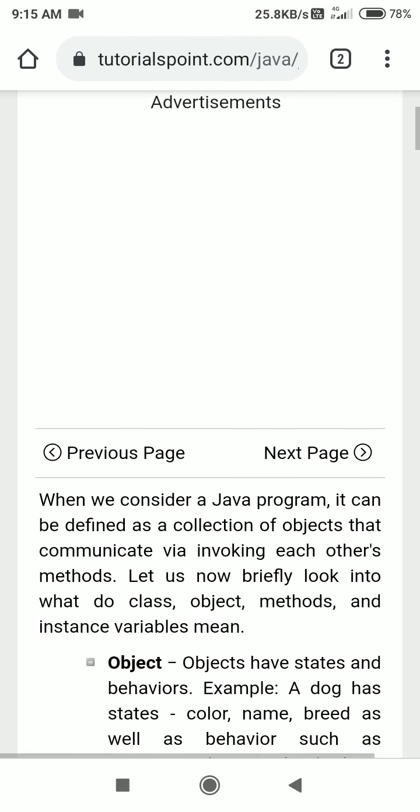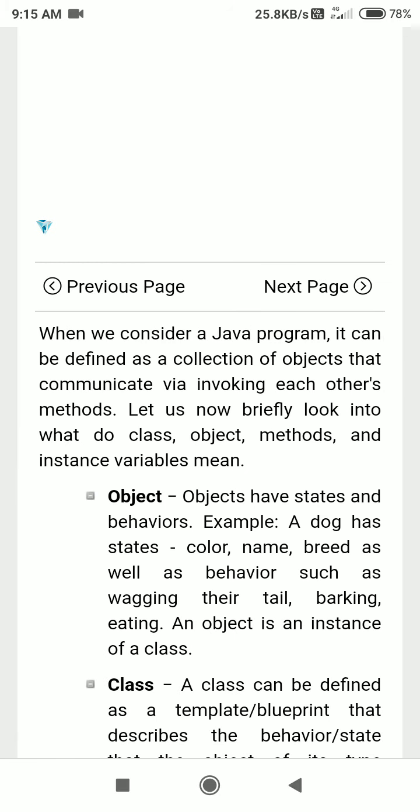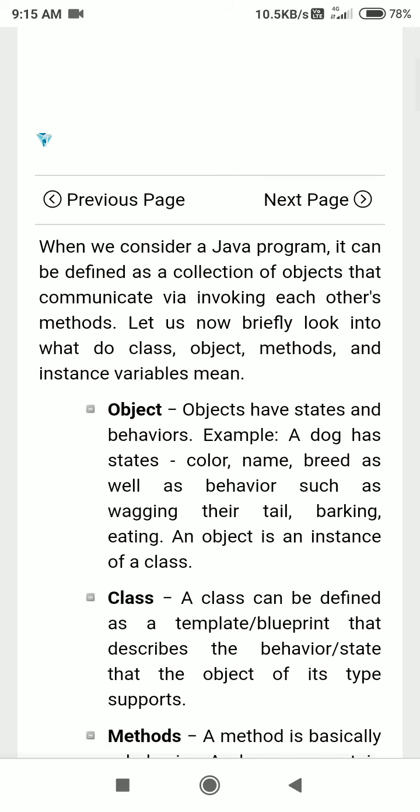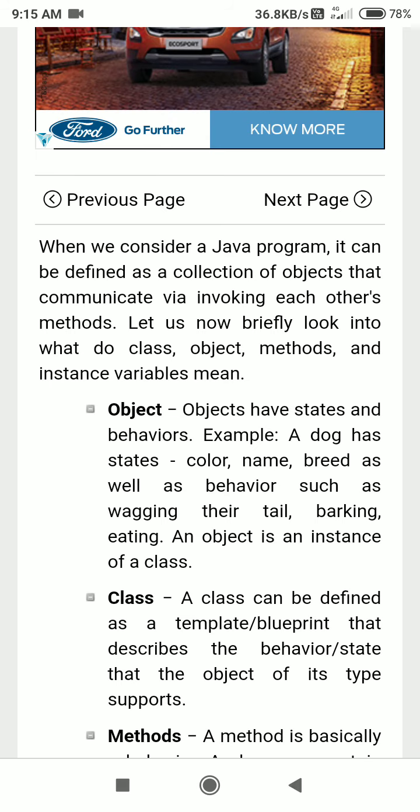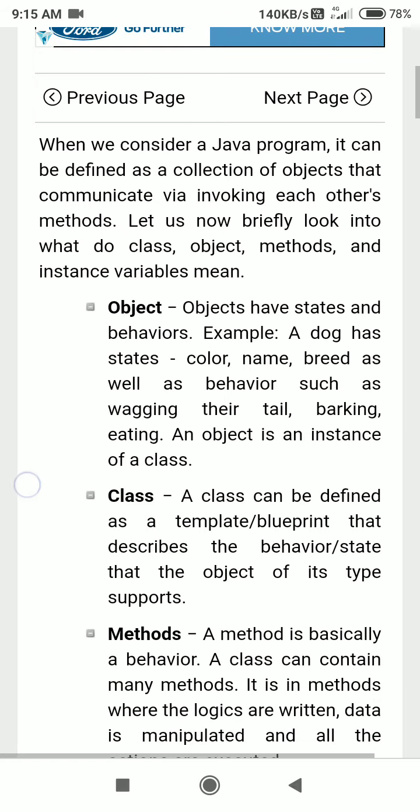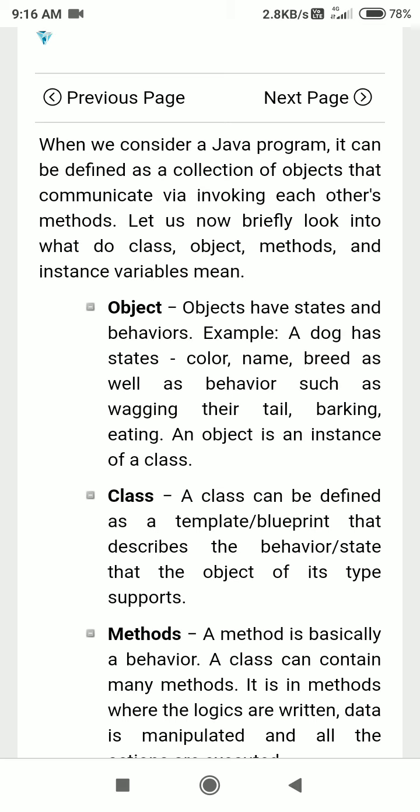What is an object? I have already said to you that Java is an object oriented programming language. So what does the object mean? Objects have state and behaviors. For example, a dog has states, which are color, name, breed, as well as behavior, such as wagging its tail, barking, eating. So every object has states and behavior.